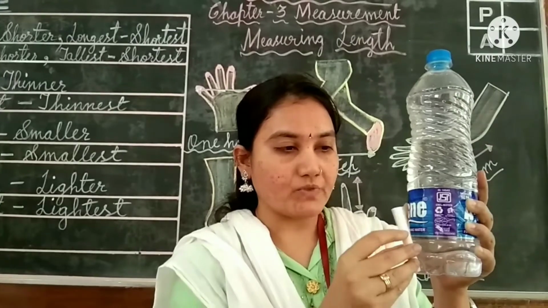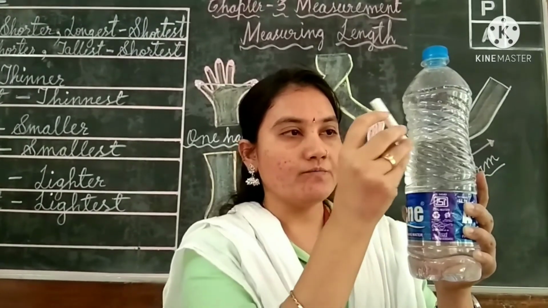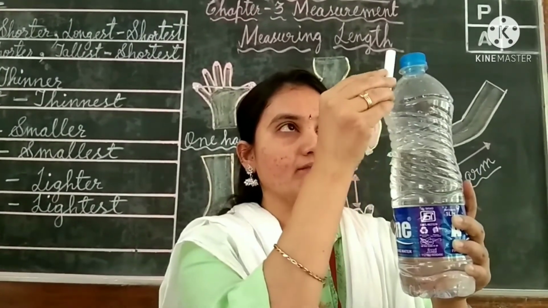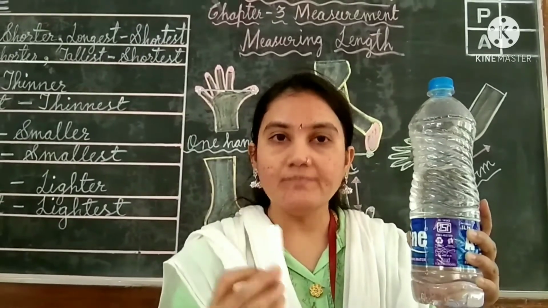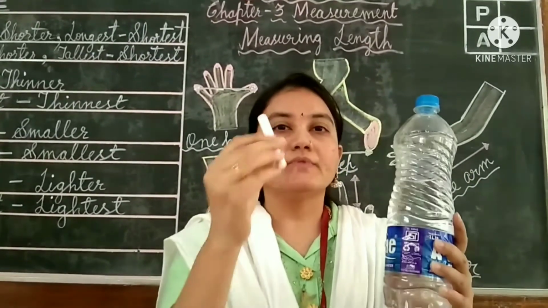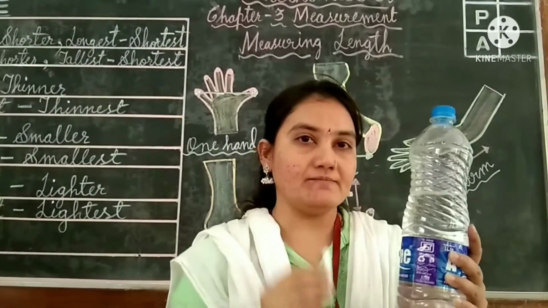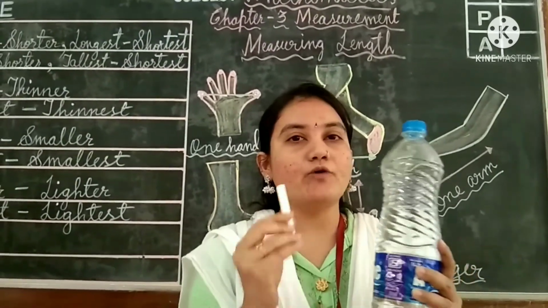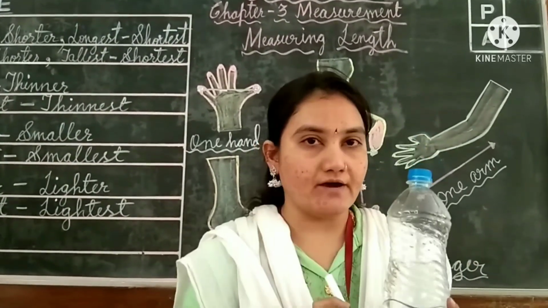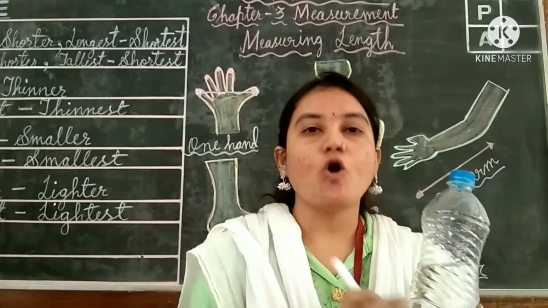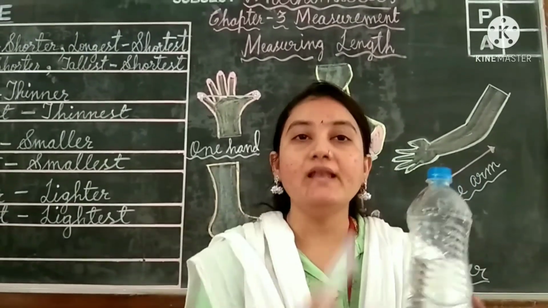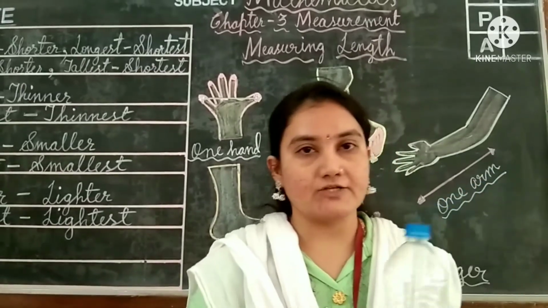Let's start counting. 1, 2, 3 and this 4. Got it children? For this water bottle, the chalk will fit 4 times. This is the example how you have to measure the length here. For one object, how many times another object will fit into that object.